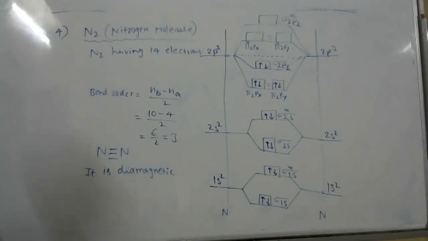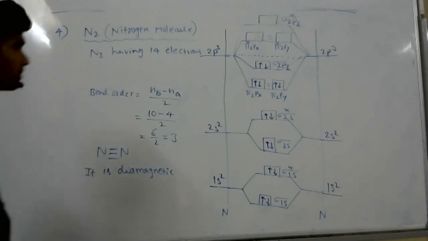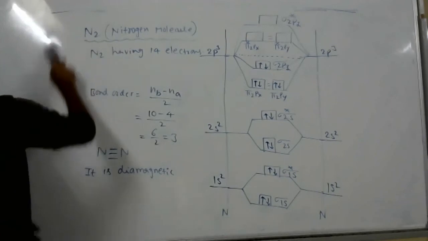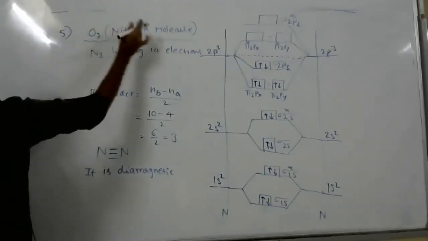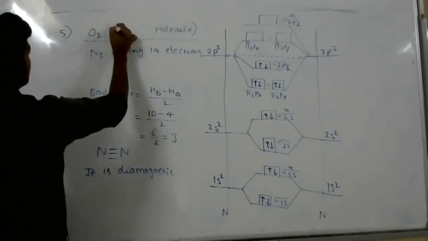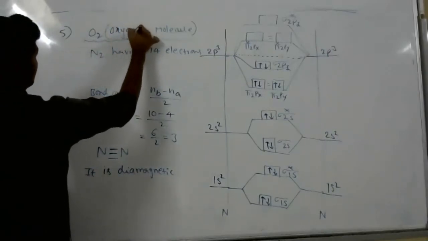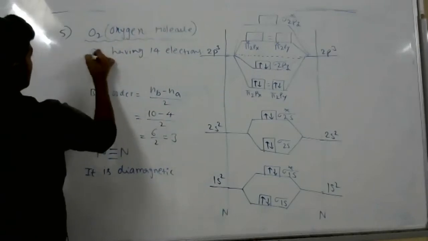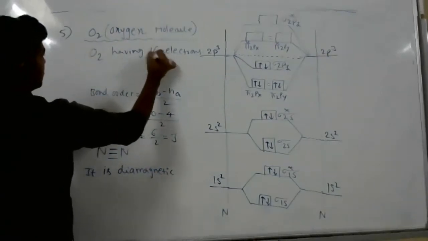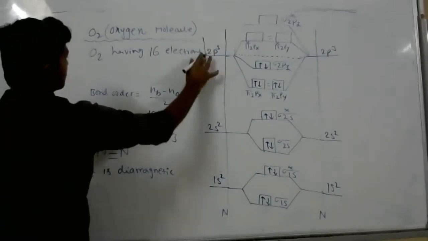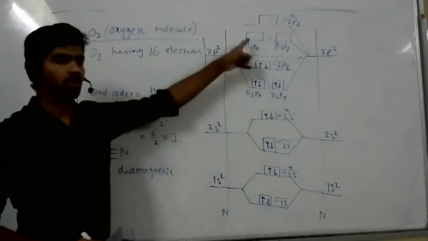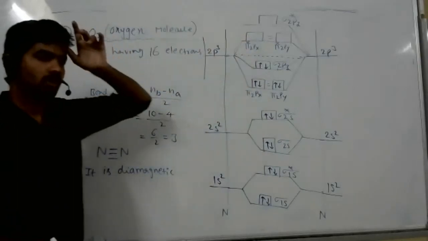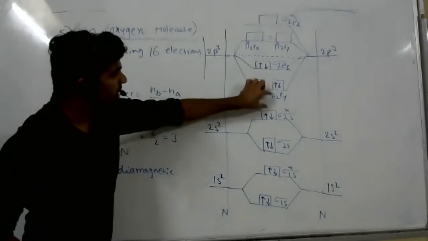Okay. So then you try the O2 molecule, the oxygen molecule. It has 16 electrons, so don't follow this order. You have to change the order. This is coming down, these are going up.